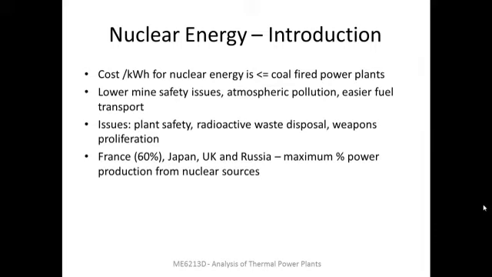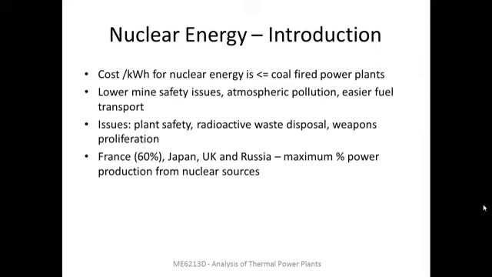On the other hand, the serious issues of nuclear power production are mainly plant safety and issues of disposing the radioactive waste, and then concerns of weapons proliferation, because a nuclear fuel with some modifications can be made into a nuclear warhead.